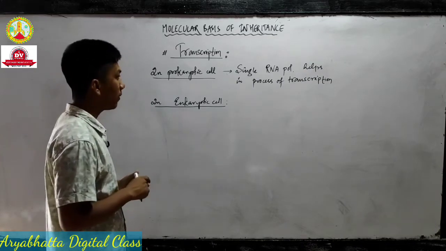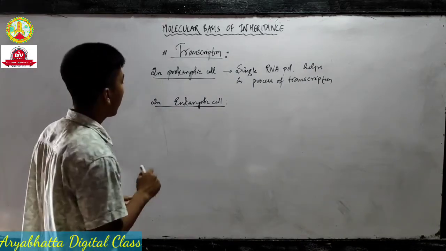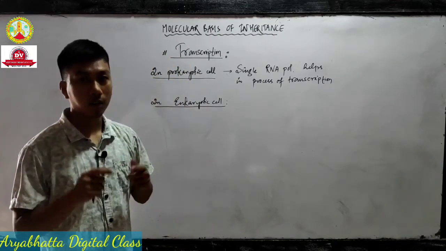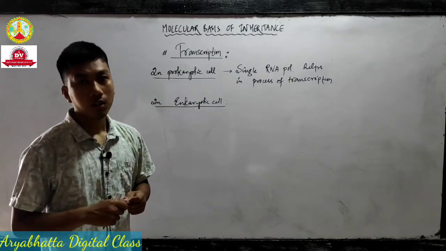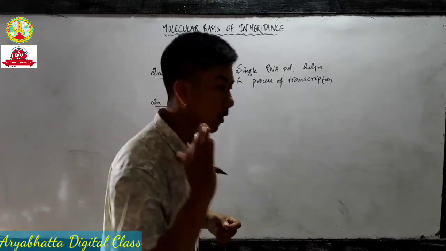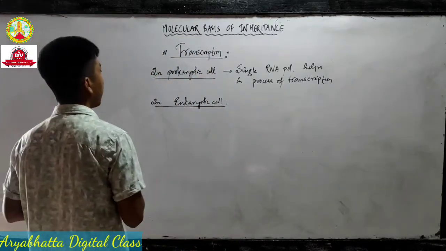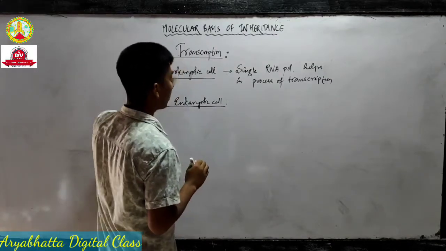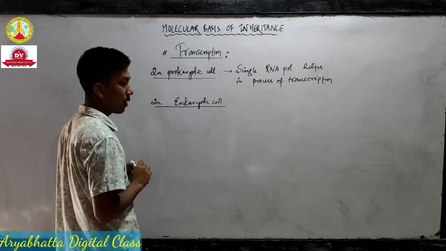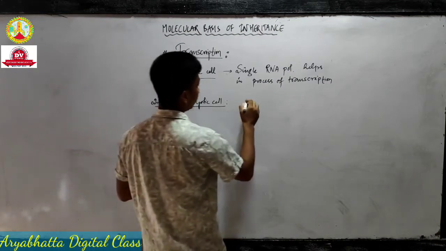We have discussed eukaryotic cells, I think, in first year. So in case of eukaryotic cells, that is our cells or higher living organism cells, three types of RNA polymerase enzymes play a very important role in transcription. There are three types of RNA polymerase enzyme found.